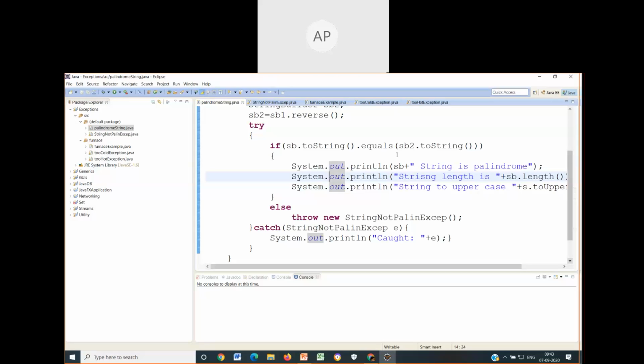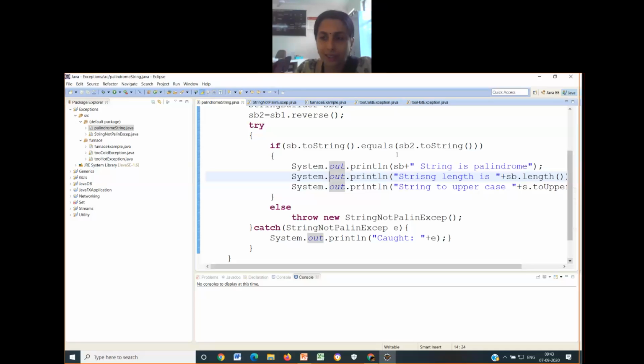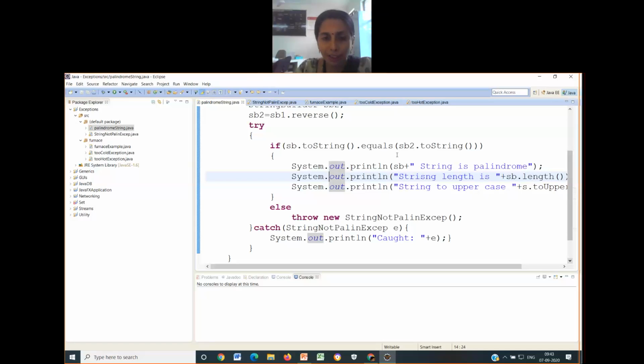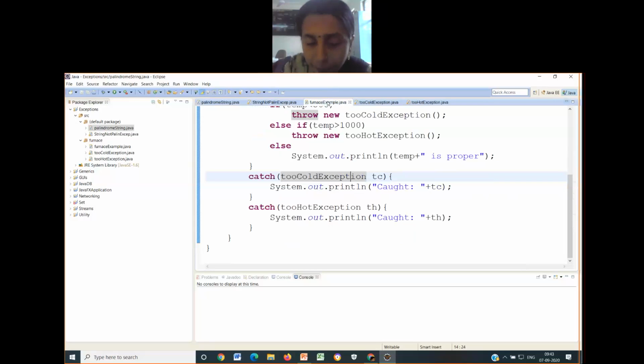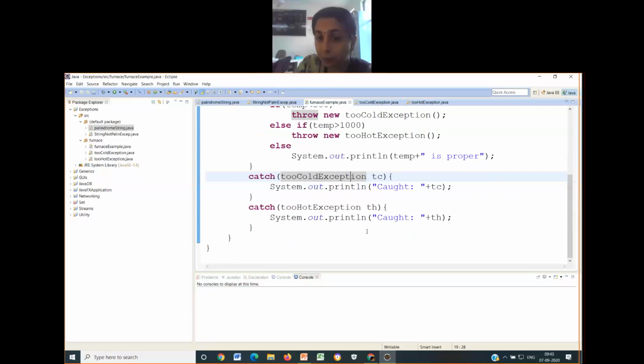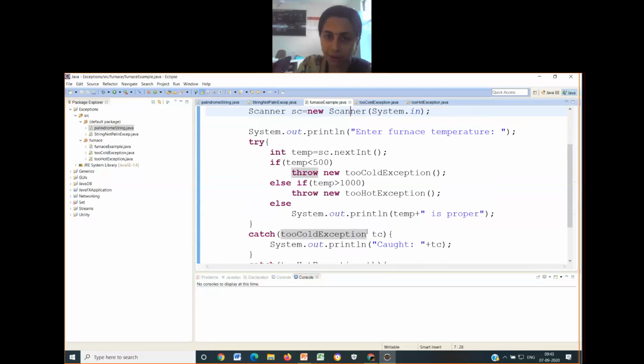Whether this simple example is clear for you? Yes, ma'am. See, I'm going in the increasing order of complexity so that it becomes convenient for you to follow. Only for that reason I have taken it like that. Both these programs I'll be modifying with the parameters in the next class. Can I go to the next one? Yes, ma'am. The second one talks about, I have purposely taken two exceptions here.